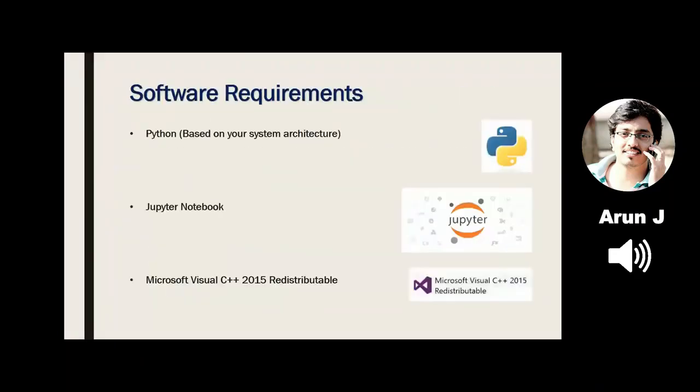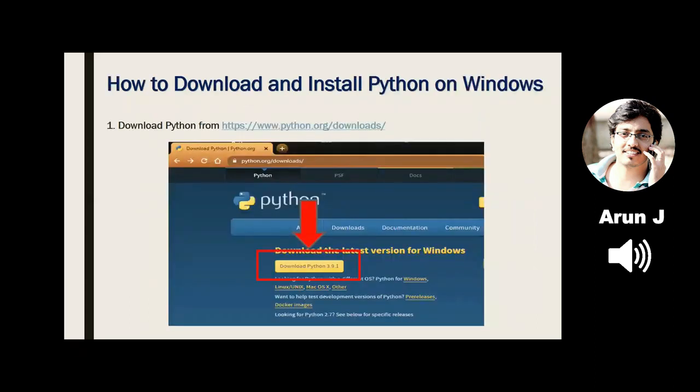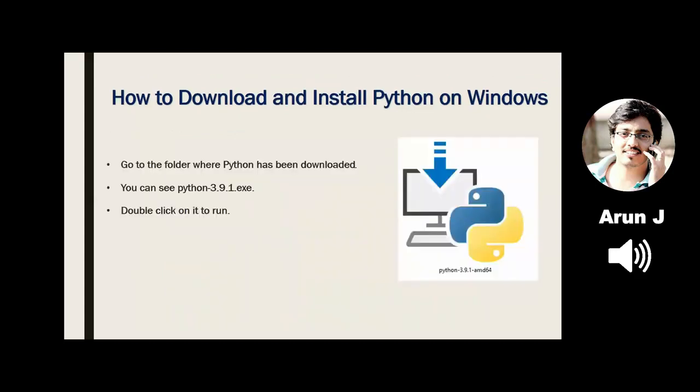See, till now what I taught you. The software required is Python and Jupyter Notebook, and I'm going to demonstrate now how to download Jupyter Notebook. If you're facing any trouble in installing Python, then you have to download the Microsoft Visual C++ 2015 redistributable software. First I went to the python.org official website, then I clicked on this exe file.